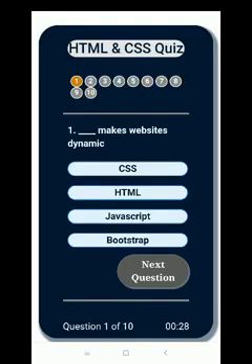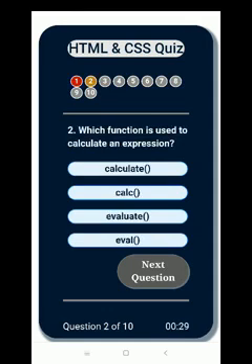Yes, here at first we have an HTML and CSS quiz, and you can see the numbers 1, 2, 3, 4 on the screen, and the orange color is the present question. On the bottom you can see the timer. We have set 30 seconds for each question, and if the user does not select any answer within 30 seconds, the user will automatically proceed to the next question. Let's watch. Yes, it is forwarded to the second question, and number 1 has changed to red, meaning the user has not selected any answer or the answer is wrong.